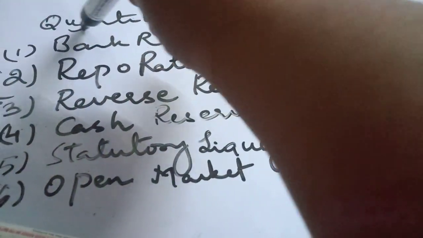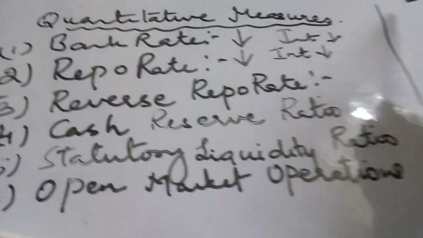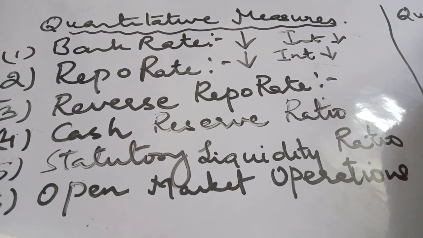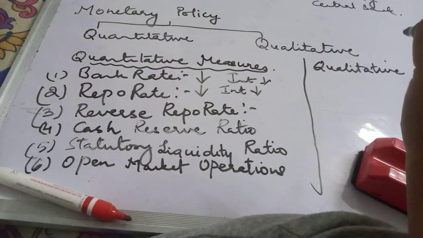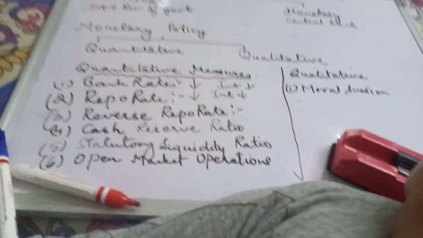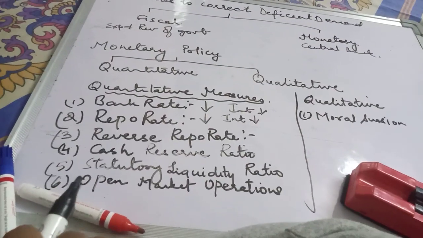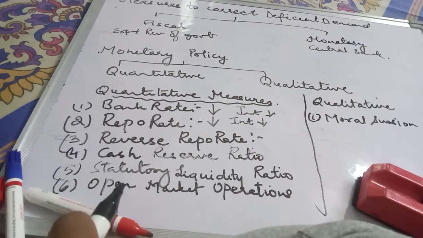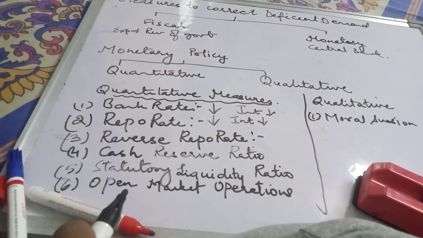Now we are going to do qualitative measures. They are direct orders by the central bank to commercial banks. The first is moral suasion. These are written or oral orders by the central bank to commercial banks. So during deflation, the central bank directs commercial banks to expand credit, and hence the effective demand increases.